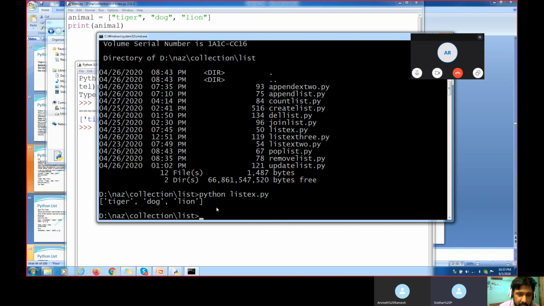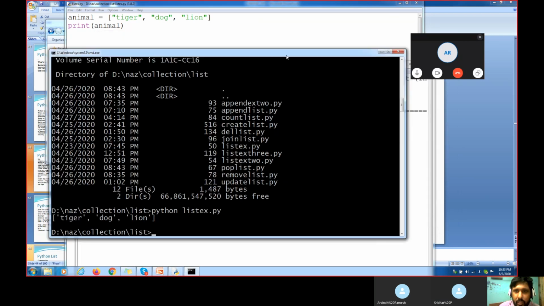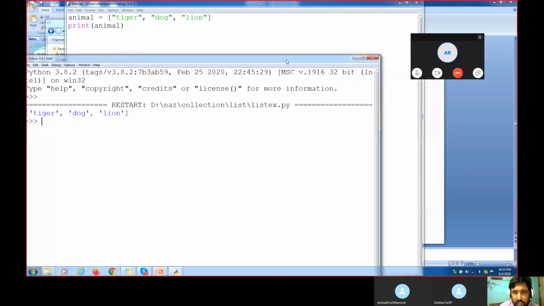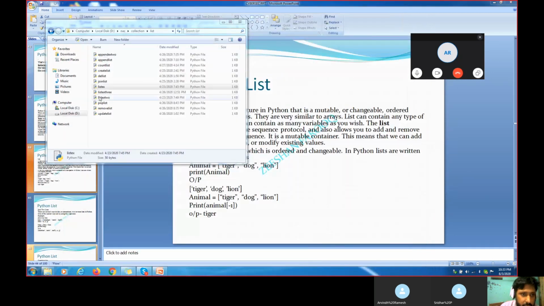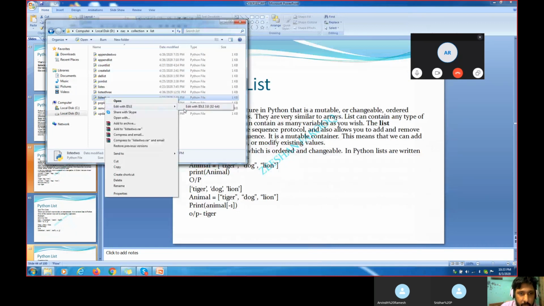Okay, this is a basic list example. Now we will see one more example with respect to the list. This is a basic example of the list, and now we are going to see one more example, example number 2 with the list.